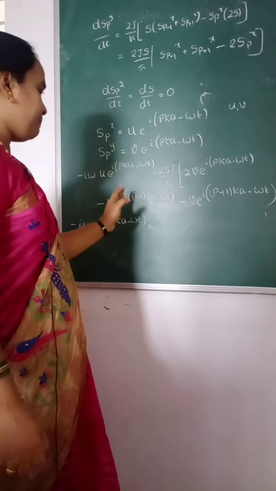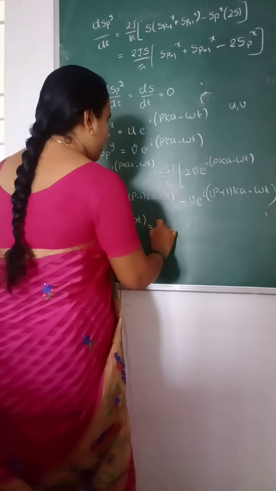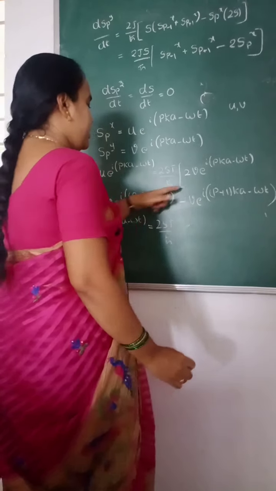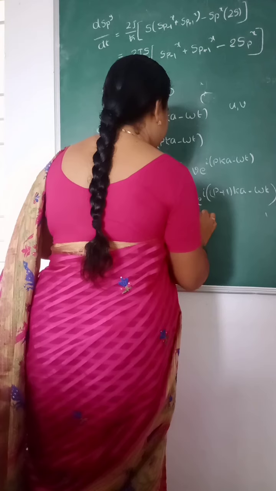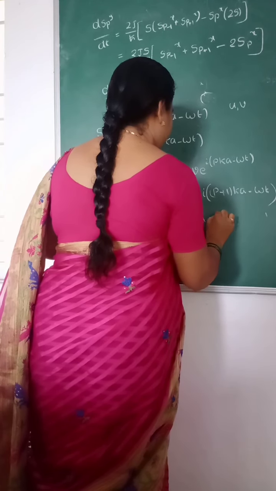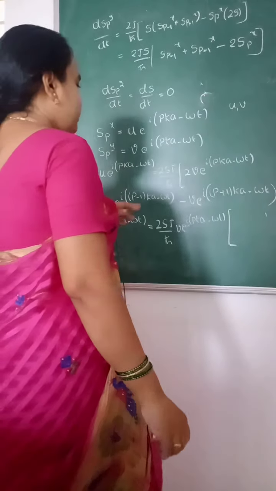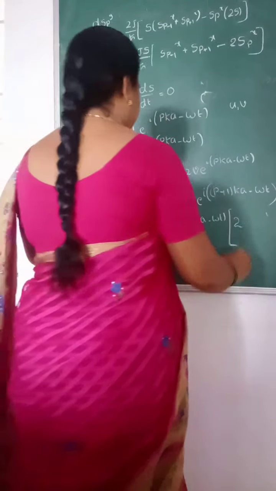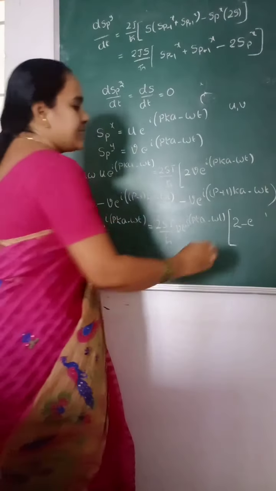let us take this term e power i p ka minus omega t as common, that is 2Js by h cross. Here v is also common, so v e power i p ka minus omega t. So the remaining terms are 2 minus e power minus i ka.